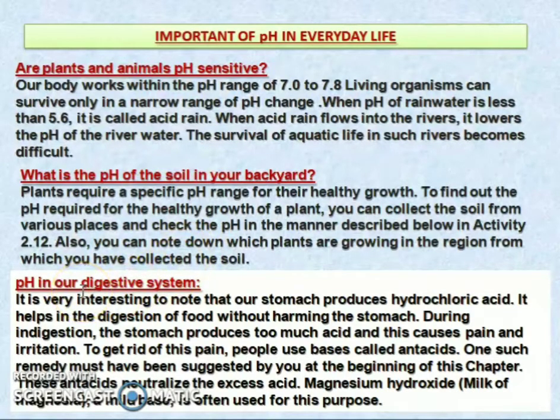Next point, the pH in our digestive system. It is very interesting to note that our stomach produces hydrochloric acid. It helps in the digestion of food without harming the stomach.